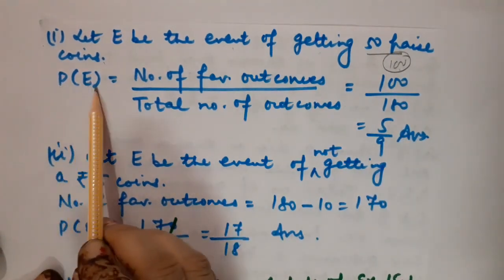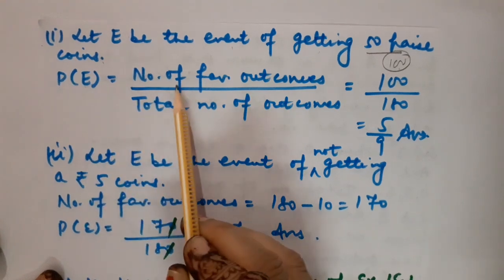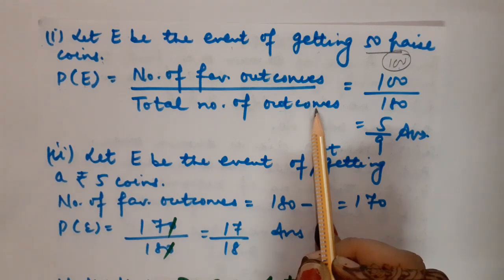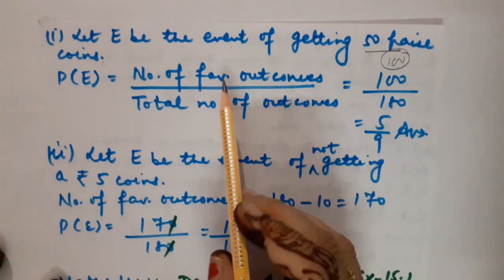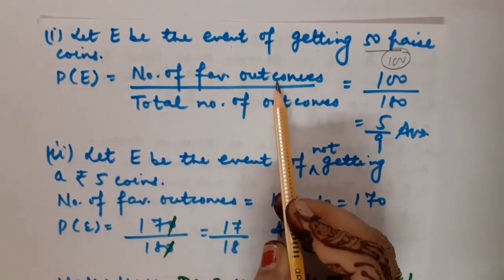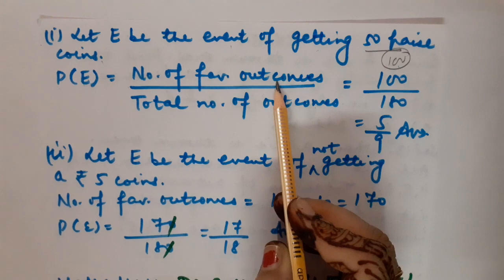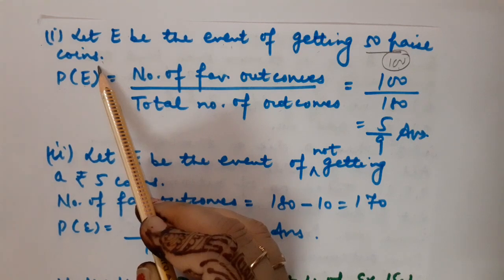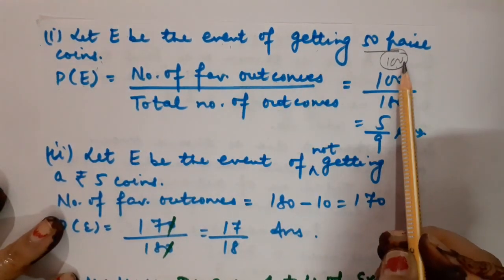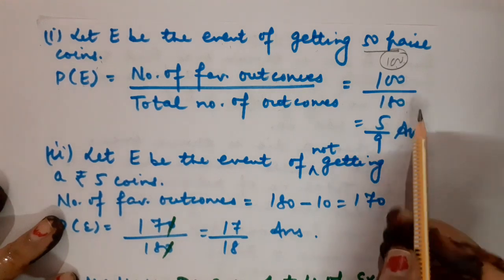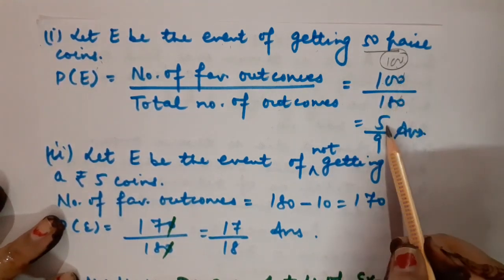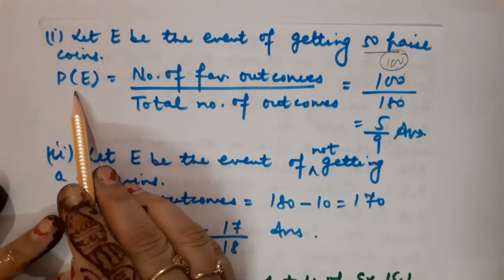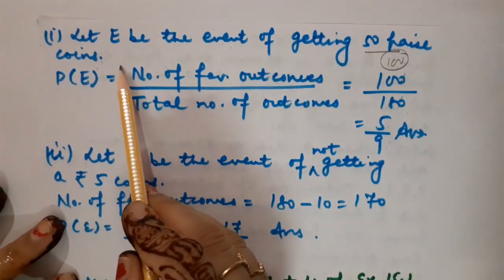So probability of the event E is equal to number of favorable outcomes upon total number of outcomes. Total number of outcomes is nothing but the total number of coins over here. Favorable outcomes are those which provide the result demanded according to the event, that is 50 paise coins. We want the number of 50 paise coins, which is 100 in number. So it would become 100 upon 180. Cancel them: 2 5s are 10 and 2 9s are 18. So 5 upon 9 will be the probability of the event in which the 50 paise coins are demanded.